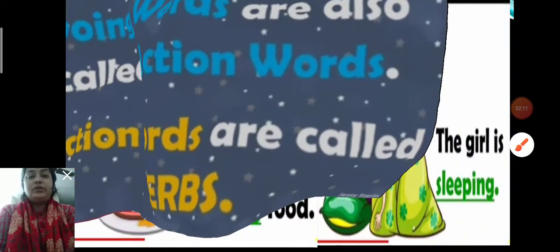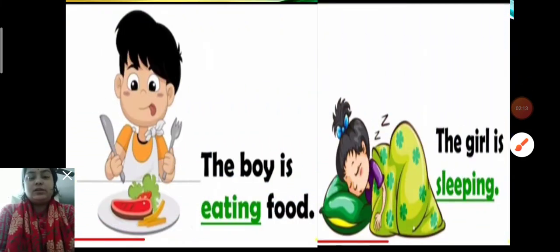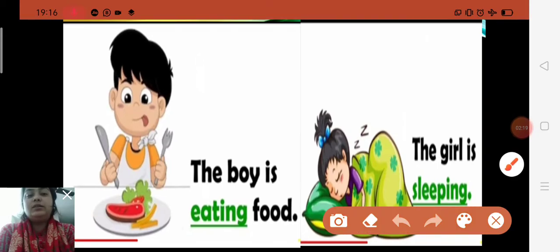Let us see some more examples through pictures. Children, in this picture you can see the boy is eating food, and it is highlighted. Why? Because this is an action word, a doing word. What is the boy doing? Yes, the boy is eating food.